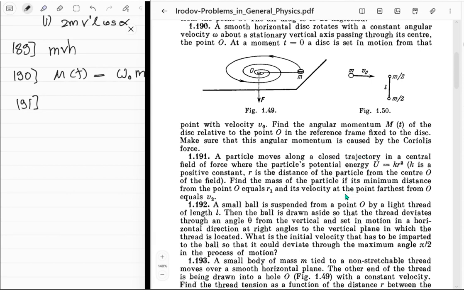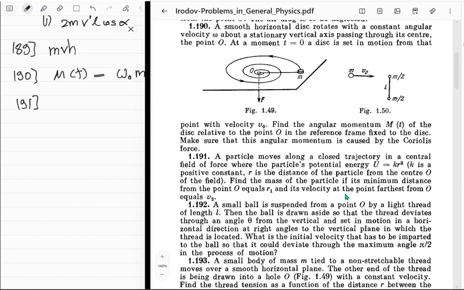Find the mass of the particle if its minimum distance from the point O equals r1, its velocity at the farthest point from O equals v2. Minimum distance from the point O is r1 and its velocity at the point farthest from O is v2. So at farthest from O, it's going to be the least velocity. I wish it was something like gravitation, I could have applied all those formulas that I know, but okay, it's different, right? Still, once again, you can just do angular momentum conservation and energy conservation to get this thing, right?